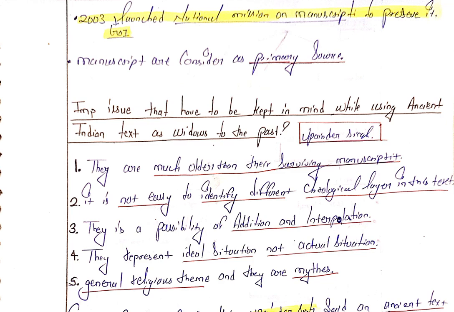First, the texts are much older than their surviving manuscripts. Any manuscript that exists did not necessarily come from that period. It also comes from an older period. So when we read any ancient manuscript, we focus on this: the document is older, much older than the manuscript we are looking at.